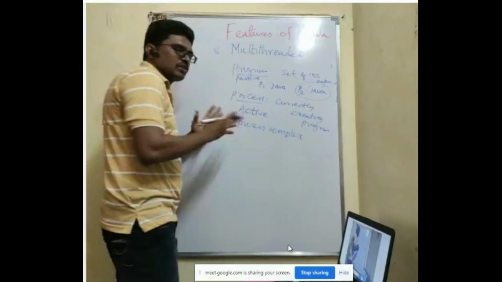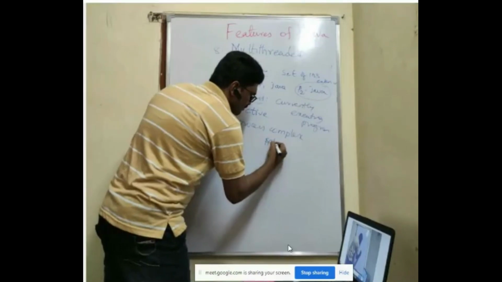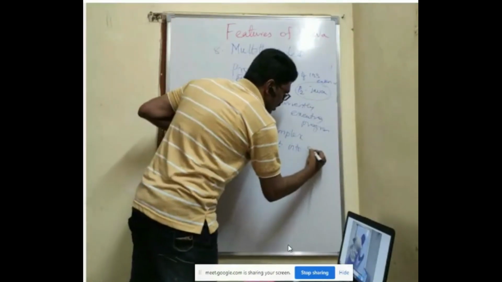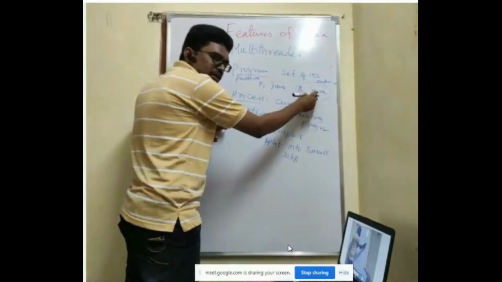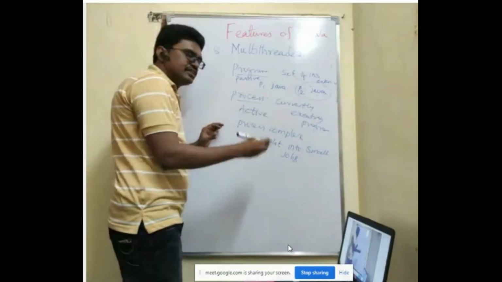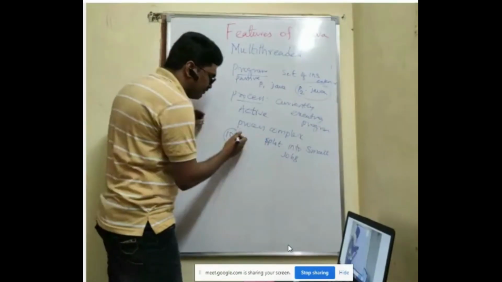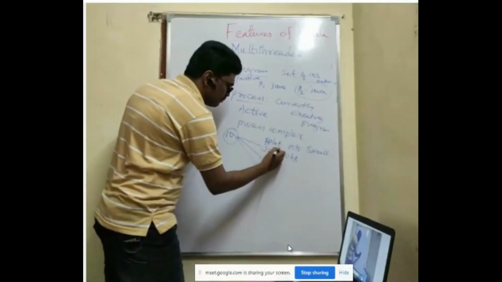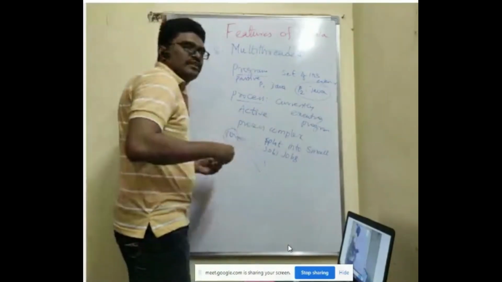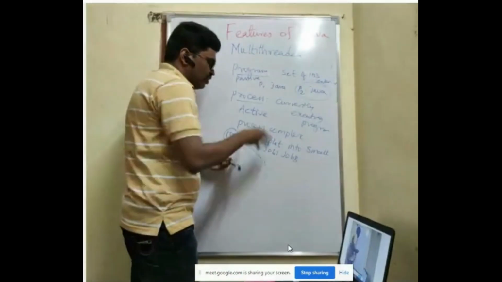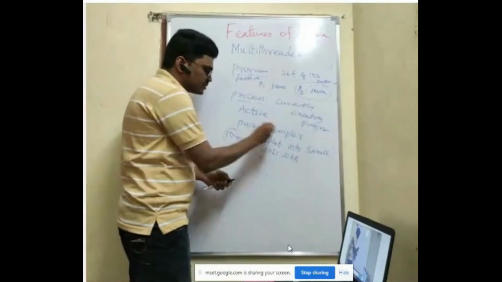Now, when your process is complex, when it is a very big one, what we do is split it into small jobs. Suppose this P2 program which you are executing currently is a process. It has 10 for loops. It is a bigger one. What we do is divide each and every for loop into one job: job 1, job 2, up to job 10. Whenever your process is complex, we divide it into small jobs, and each small job we call a thread.